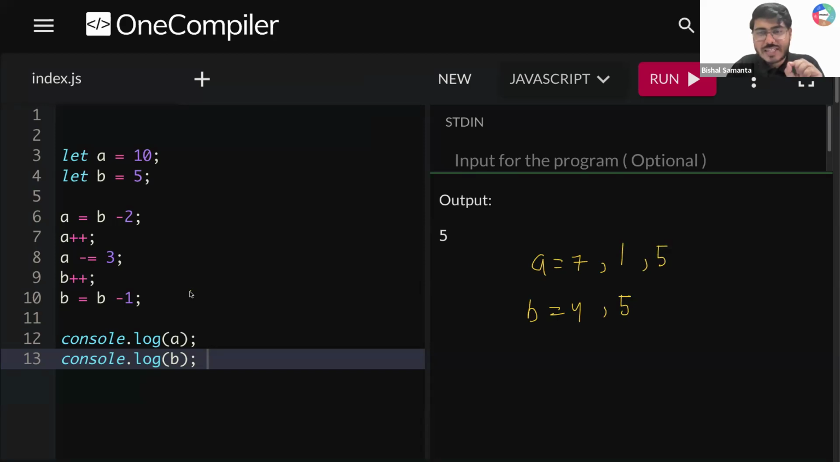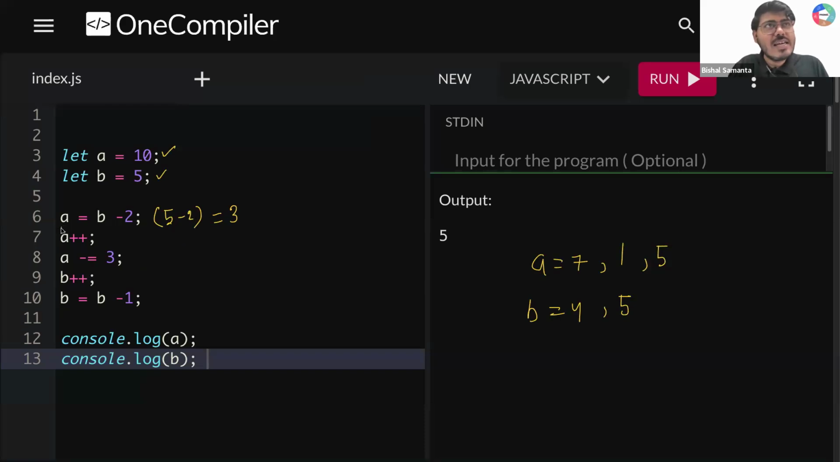Okay, now let's do it together. Okay, guys, tell me. Initially, your A value is 10, your B value is 5. Okay, you are writing here A is equal to B minus 2. Can you tell me what is B? B is 5, right? You are writing 5 minus 2. What is 5 minus 2 will give you? 5 minus 2 will give you 3.